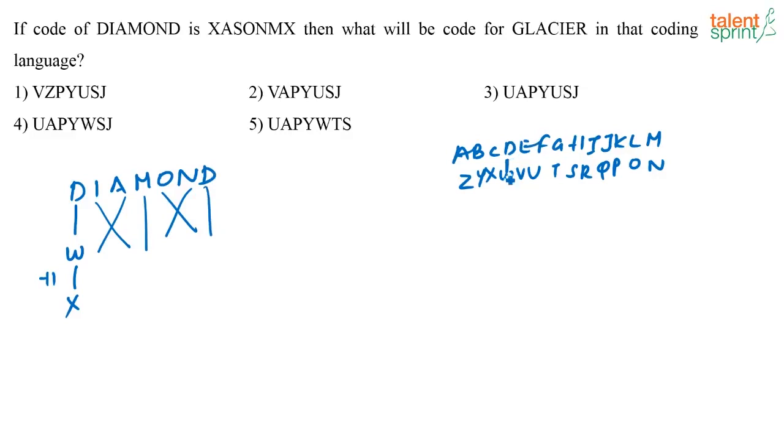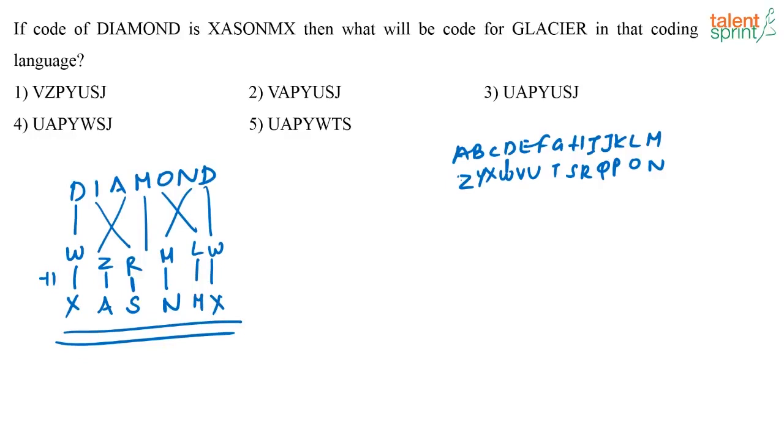So what is opposite to D again? Opposite to D again is W. What is W plus 1? X. Now again, what is opposite to I? When you write it in the reverse order, opposite to I is R, correct? Now again, R plus 1 is S. Similarly, what is opposite to A? Opposite to A is Z. What is Z plus 1? A. Similarly, what is opposite to N? M. M plus 1 is N. What is opposite to O? L. L plus 1 is M. So this is the pattern that has been followed.